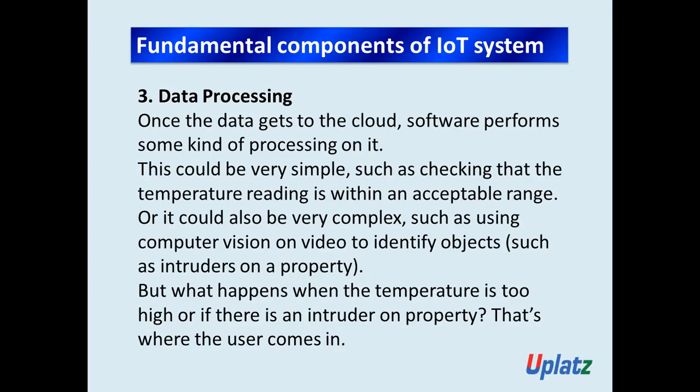But what happens when the temperature is too high, or if there is an intruder on the property? That's where the user comes in.